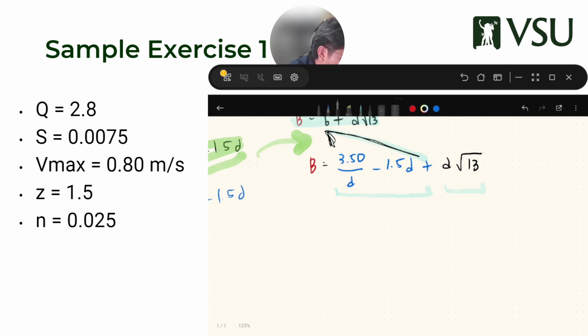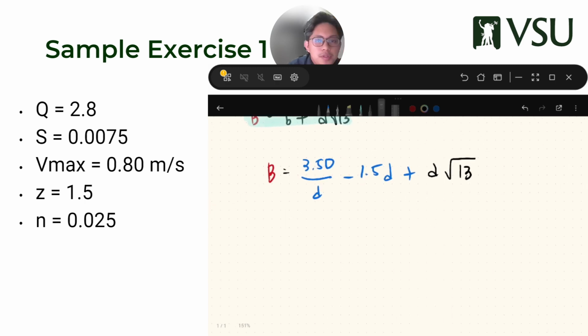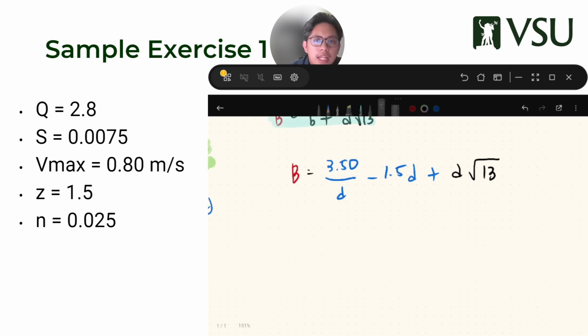So let's go back to this equation. Let me just clean this up. This is our focus here, this tricolor equation. I don't like this denominator.